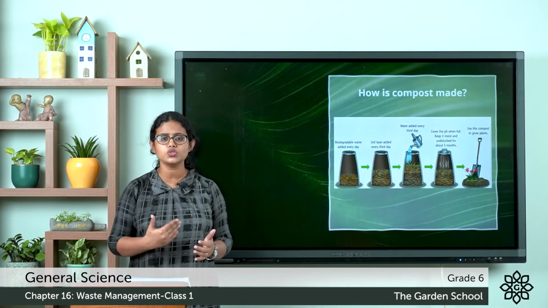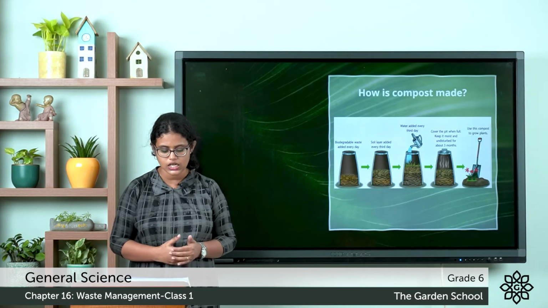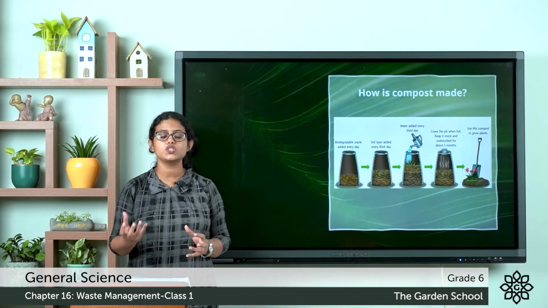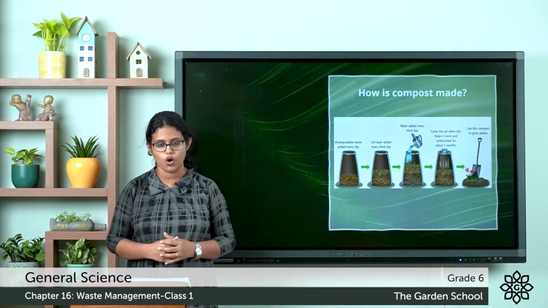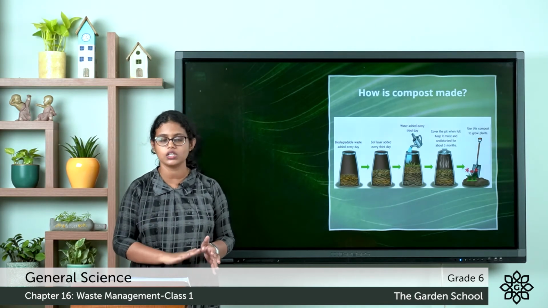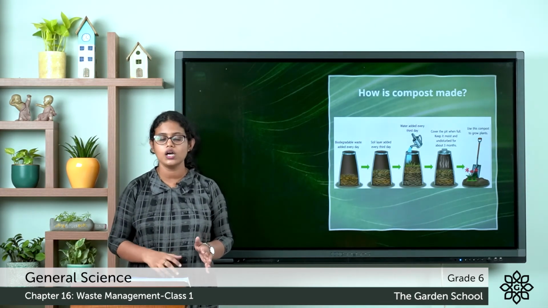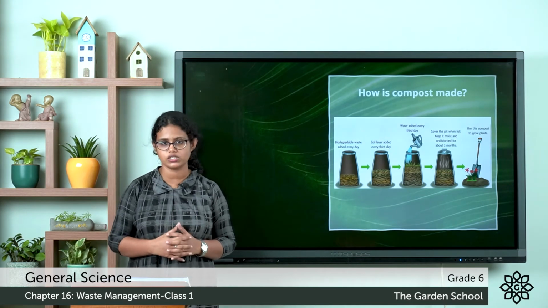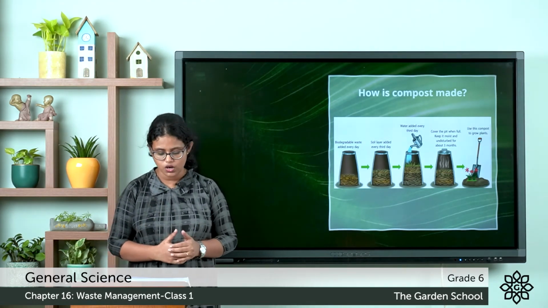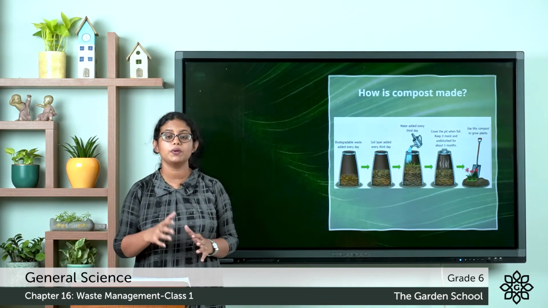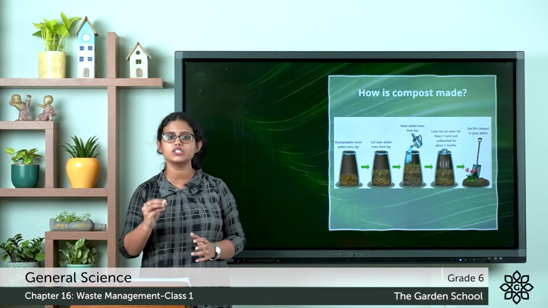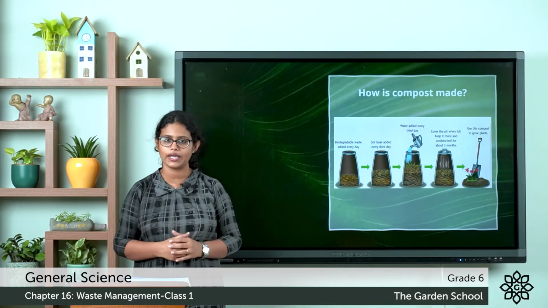Every 2 to 3 weeks, you need to cover the waste with a thin layer of soil. Then sprinkle water to keep it moist. Whenever the pit is filled with waste, we cover it with a thin layer of soil and sprinkle water to keep it moist. Then close the pit and leave it undisturbed for 3 months. But always remember to keep the pit moist. For that we need to sprinkle water once in a while.